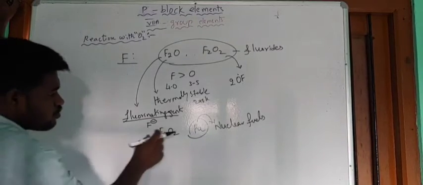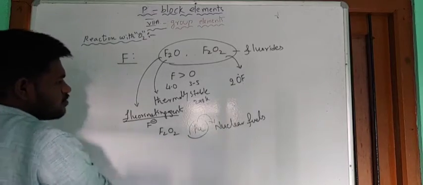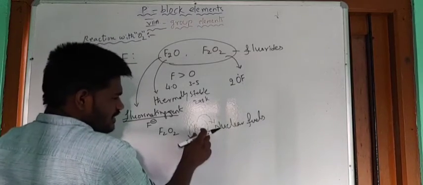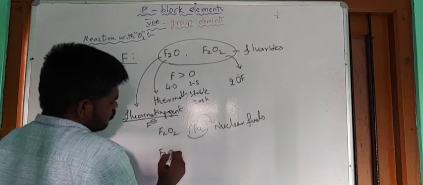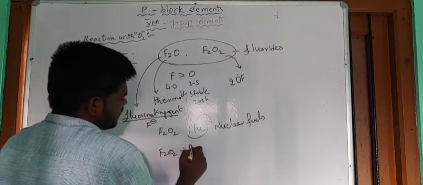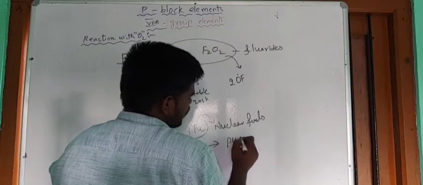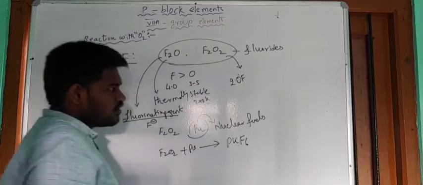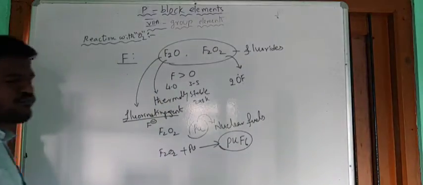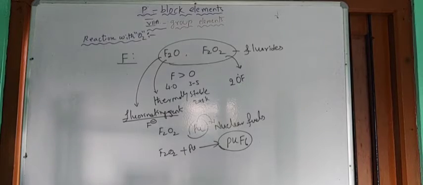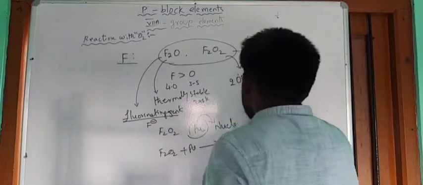After adding F2O2 to the nuclear fuel containing plutonium, the plutonium is oxidized by the F2O2. Plutonium is oxidized to PuF6. So now the removal of this one is very easy from the nuclear fuel. So this is about the oxygen fluorides.